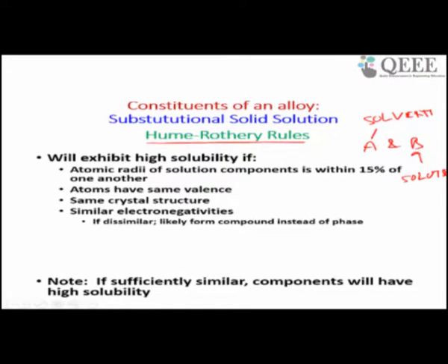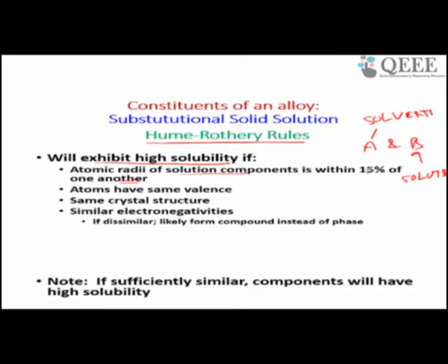If you are adding A with B, the Hume-Rothery rule says that you will have high solubility, I am talking about only solid solubility, if the atomic radius of the components is within 15% of one another. It means if you have exactly similar atomic radius, then you will get maximum solid solubility.